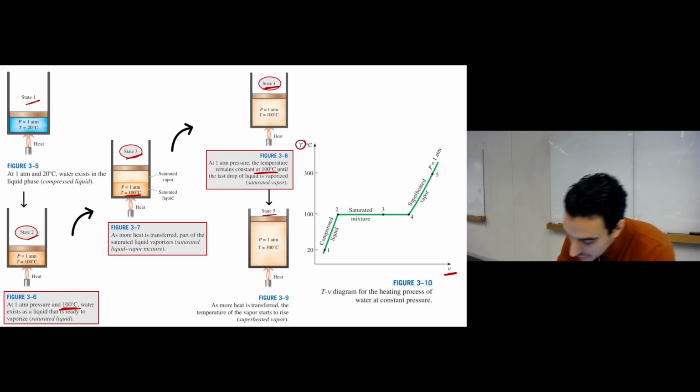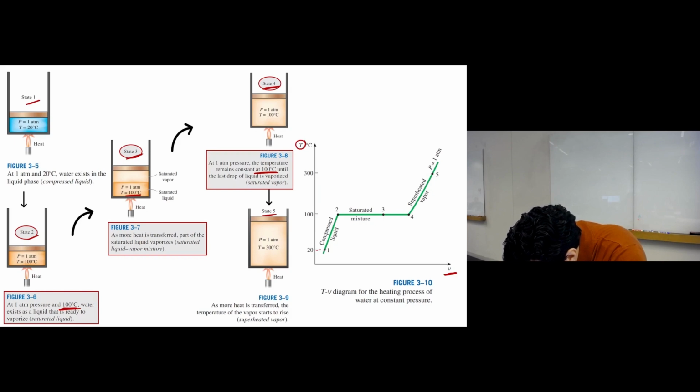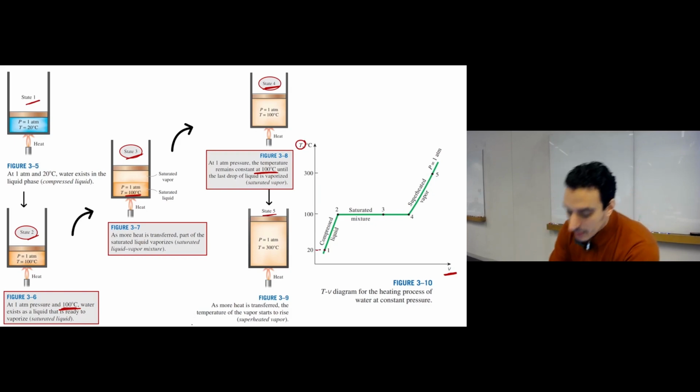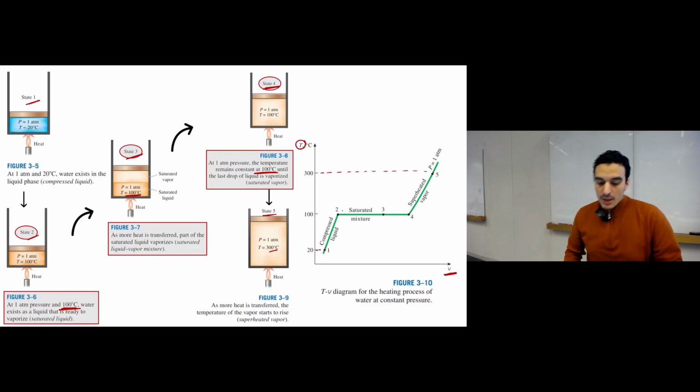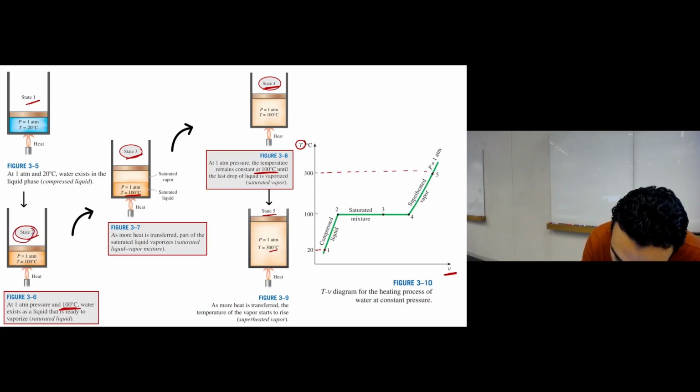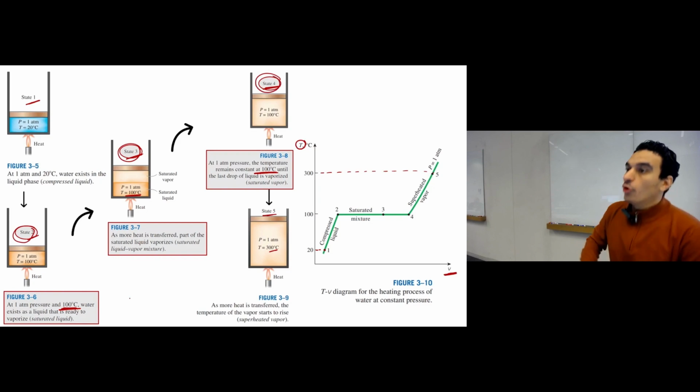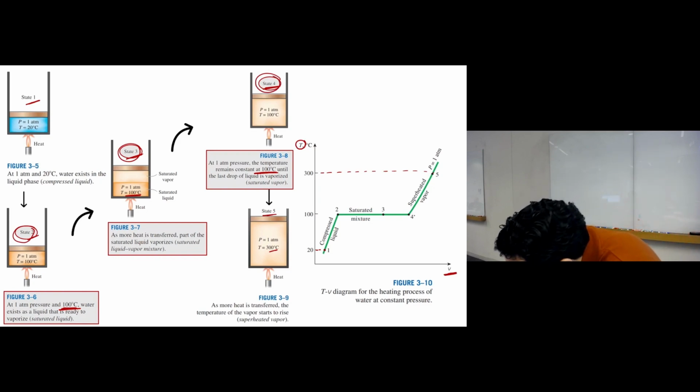State 1 is at 20 degrees Celsius. State 5 is at 300 degrees Celsius. States 2, 3, and 4 are all at 100 degrees Celsius, the same temperature, so all of them are represented on this horizontal line.